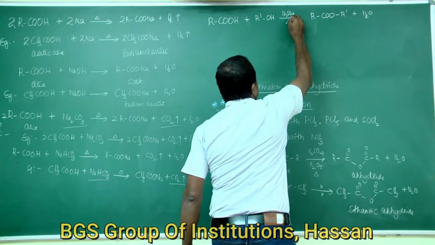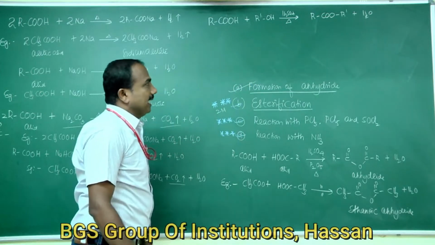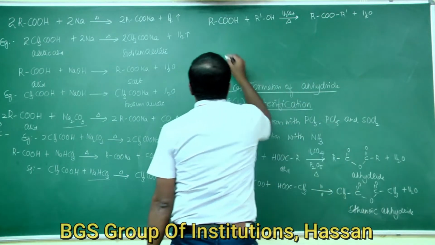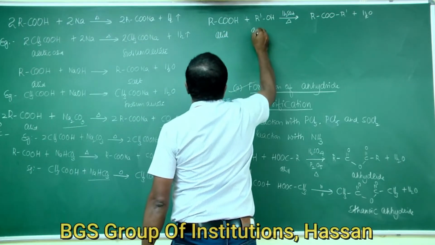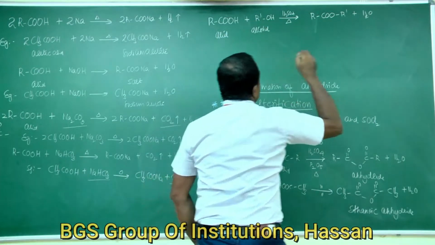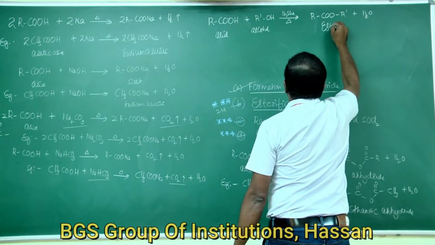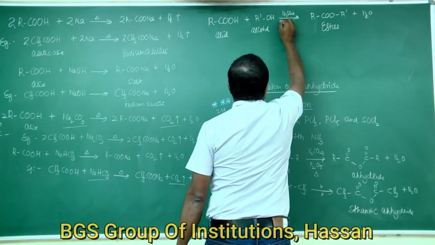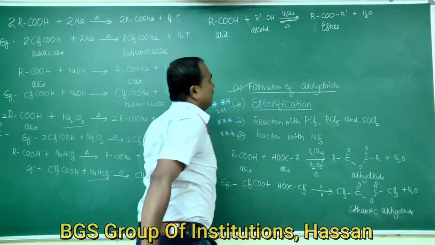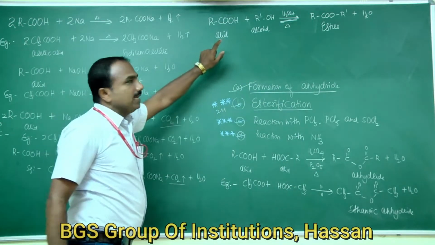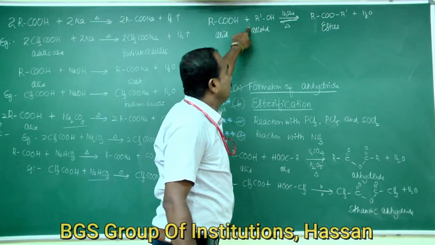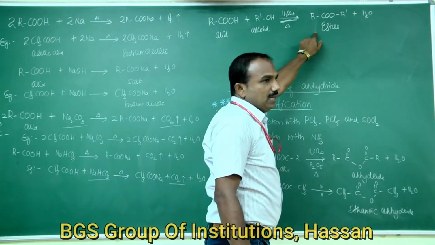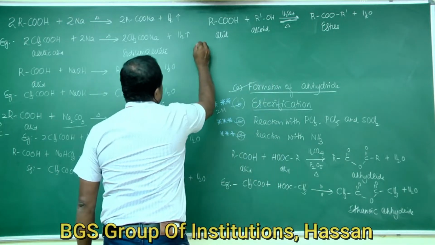Here concentrated sulfuric acid acts as a good dehydrating agent. It removes the elements of a water molecule. This is the acid, this one is the alcohol, and this one is the general formula for esters. This reaction is called esterification reaction. When carboxylic acid is treated with alcohol in presence of mineral acids such as concentrated sulfuric acid, esters are formed. This reaction is called esterification reaction.